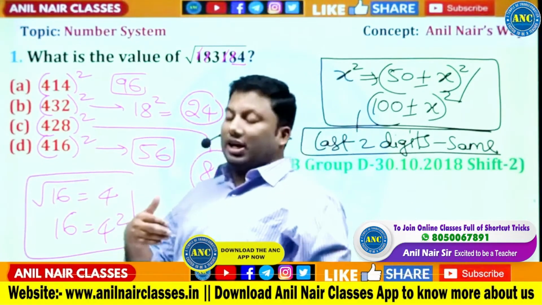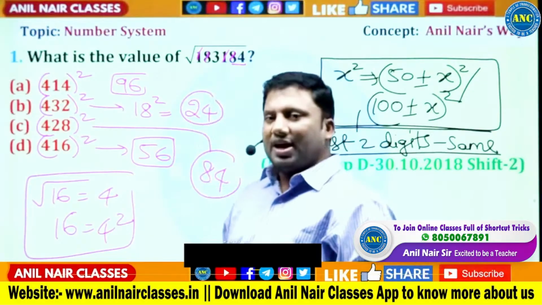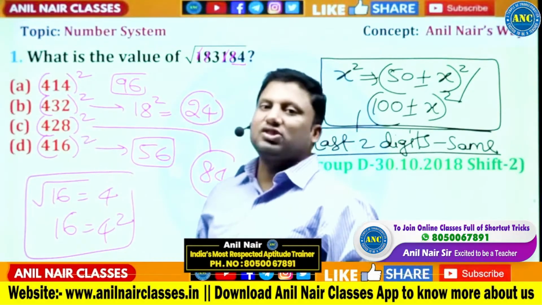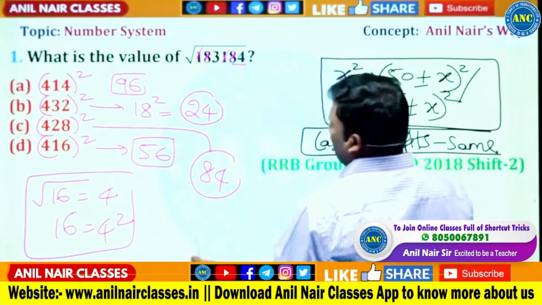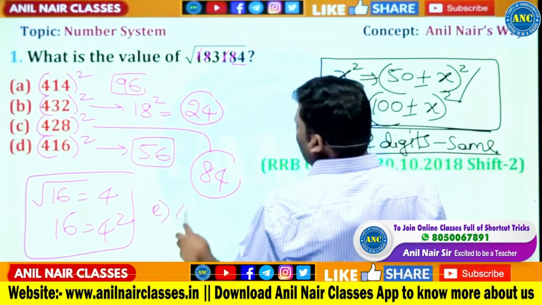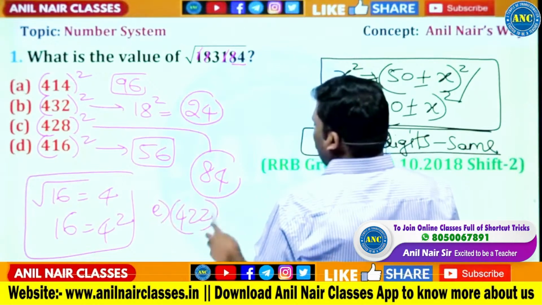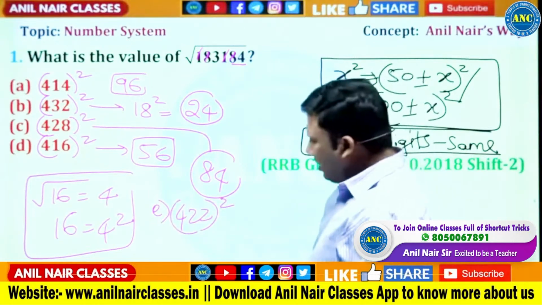Sir, what if there is more than one answer option, right? Suppose what if it is 422 square? That also we will discuss. Suppose if it is 422 square, it is there.